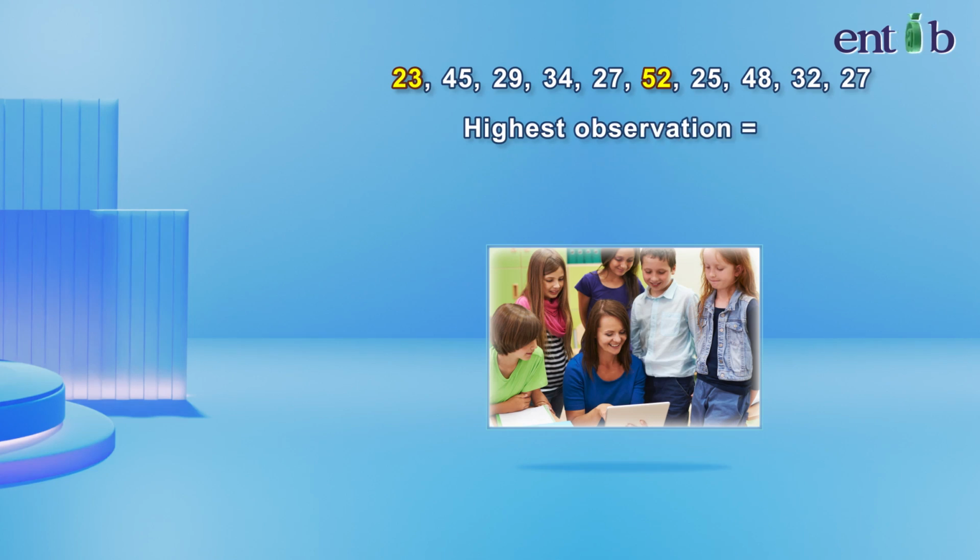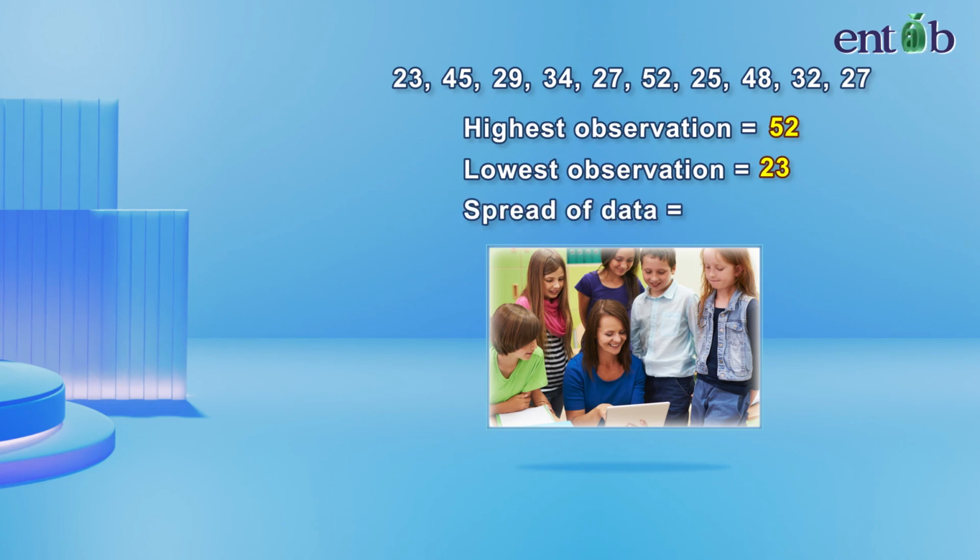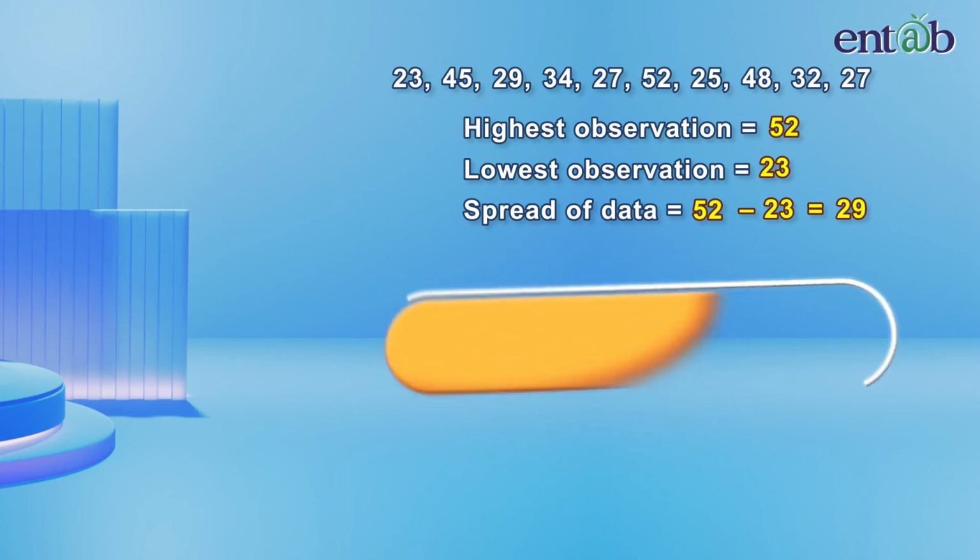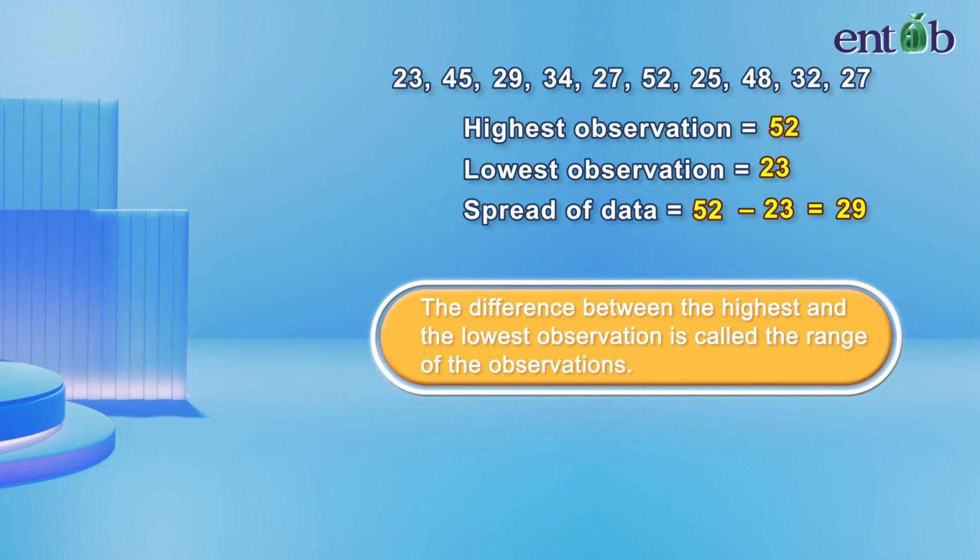So, the highest observation is 52 and the lowest observation is 23, and hence the spread of data is 52 minus 23, that is 29. This difference between the highest and the lowest observation is called the range of the observations.